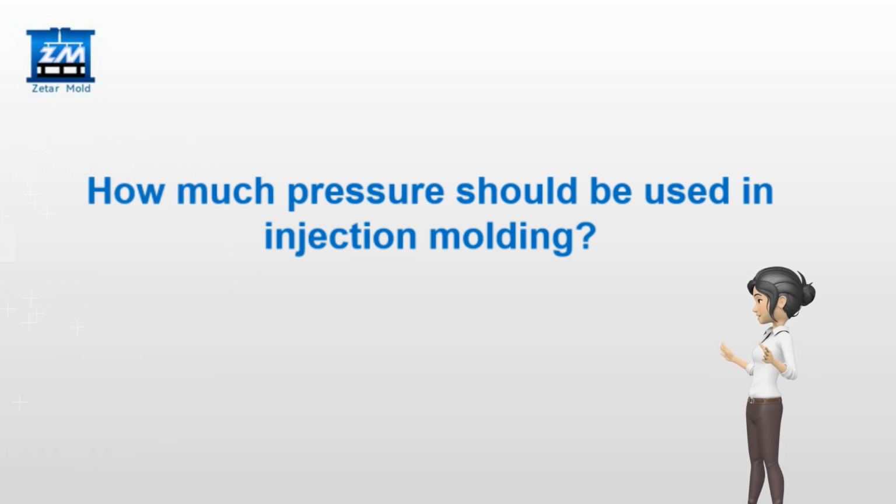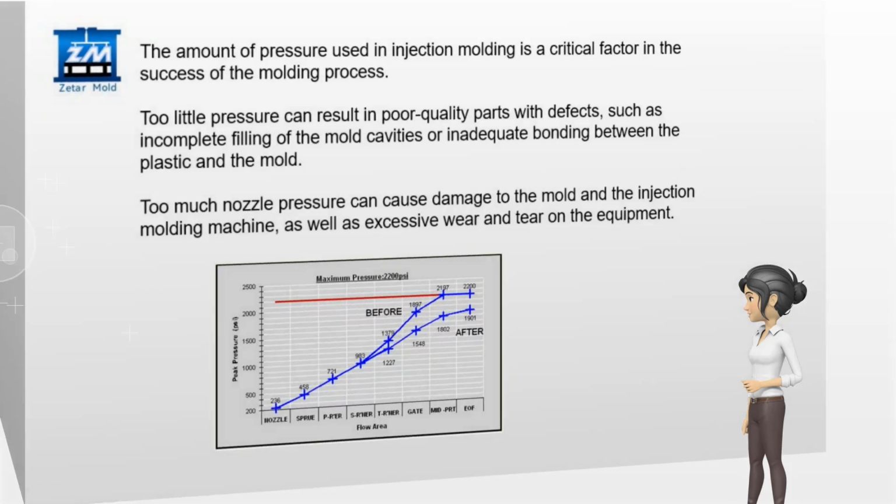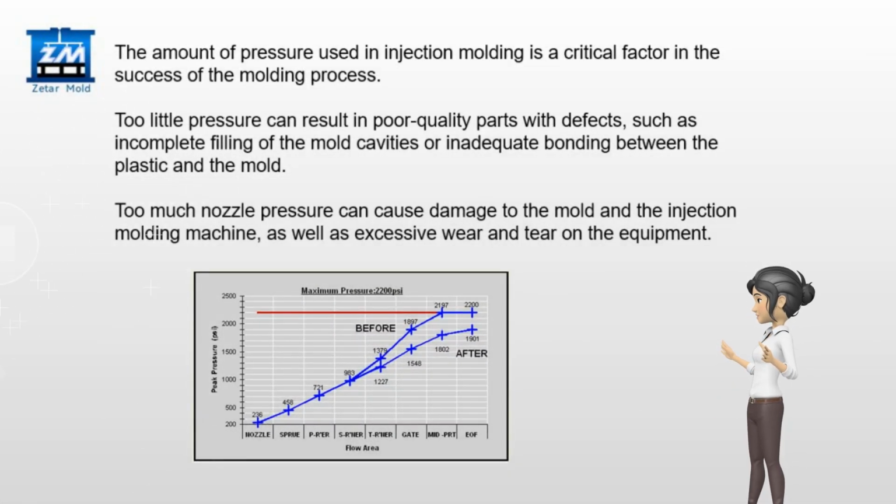How much pressure should be used in injection molding? The amount of pressure used in injection molding is a critical factor in the success of the molding process. Too little pressure can result in poor quality parts with defects, such as incomplete filling of the mold cavities or inadequate bonding between the plastic and the mold.